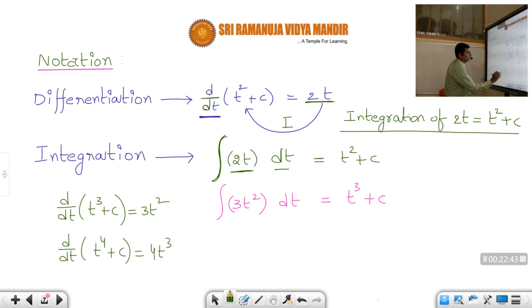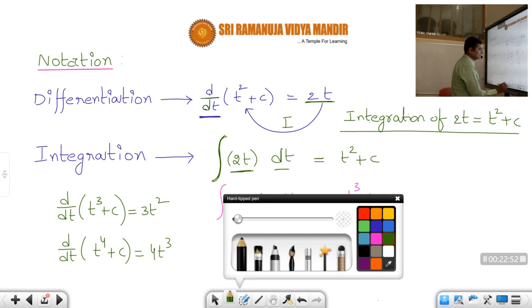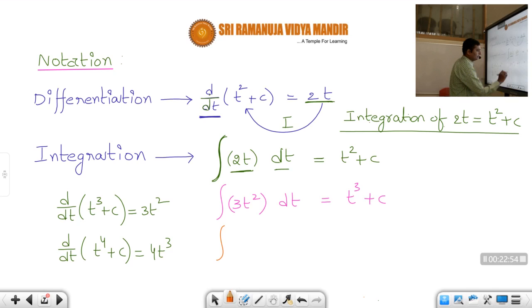So opposite means integration of 4t cube is how much? t power 4 plus c, okay? So therefore integration of 4t cube dt must be equal to how much, students? t power 4 plus c, that's all, okay? I hope you understood, students.